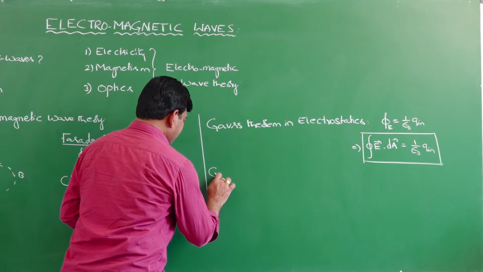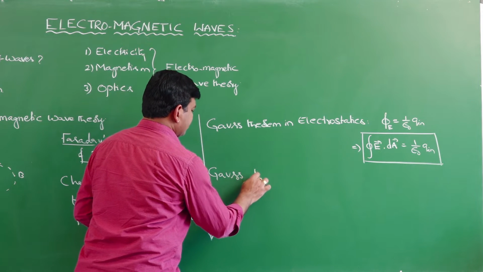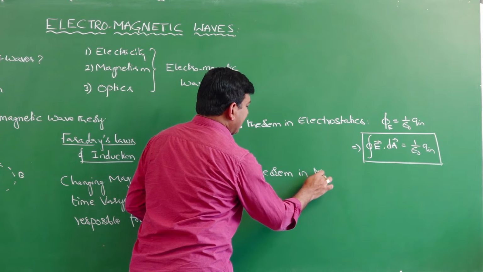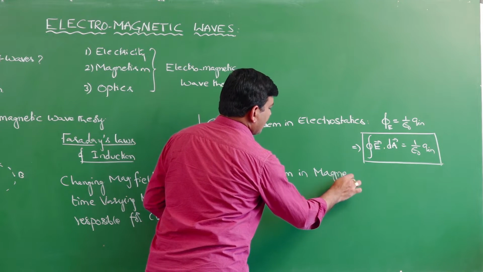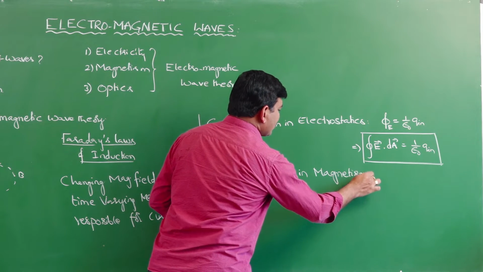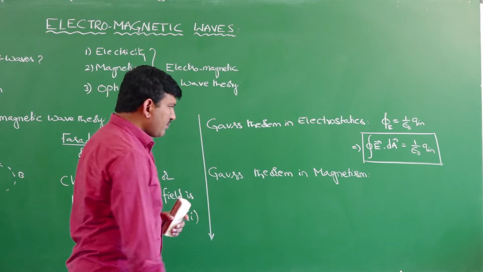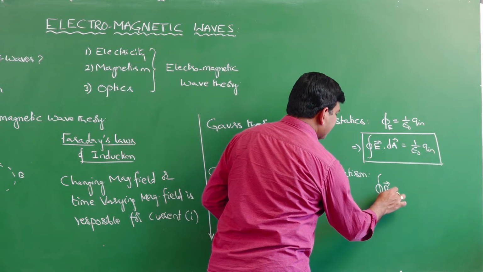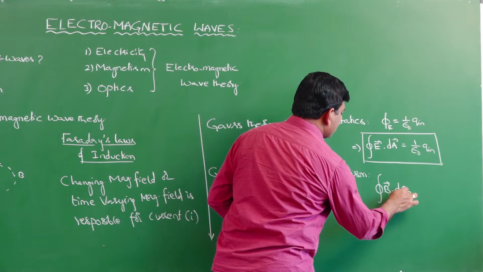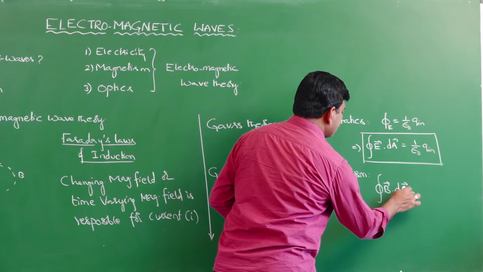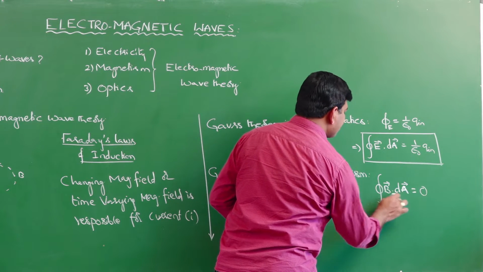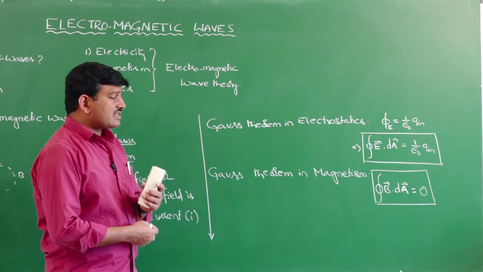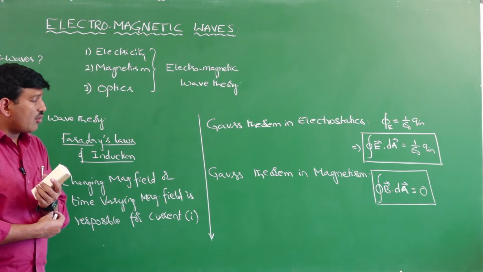The second one is Gauss theorem in magnetism. This also we have studied, and what the Gauss theorem in magnetism says is that the closed surface integral of magnetic field is always equal to 0.